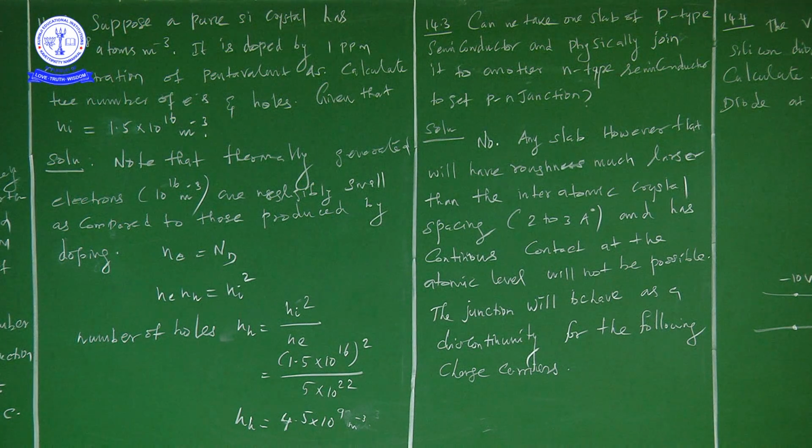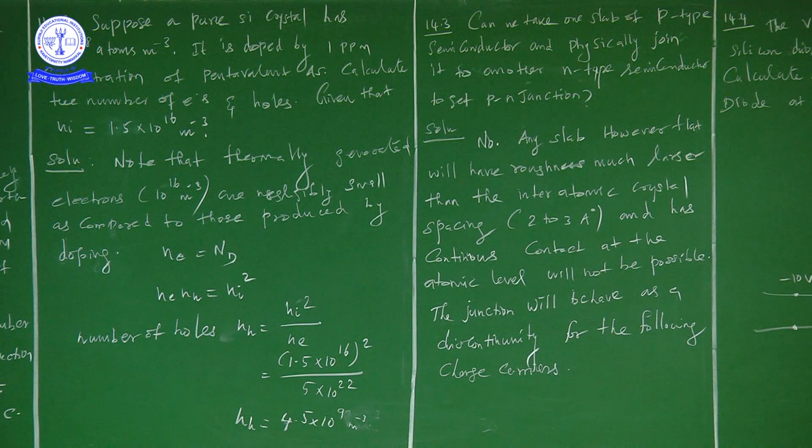You have to keep in mind the crystal spacing, which is 2 to 3 angstrom units. So the junction will behave as a discontinuity for the flowing charge carriers.